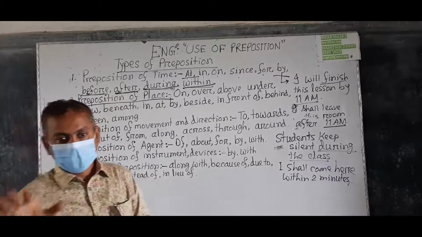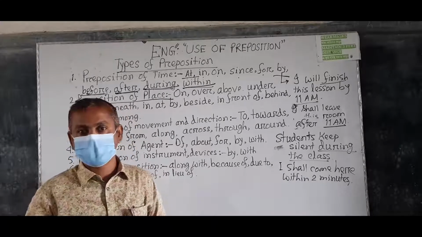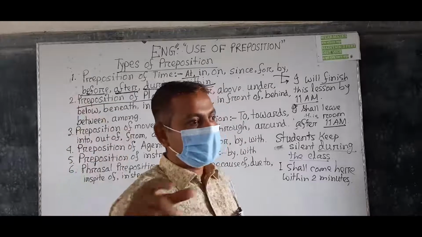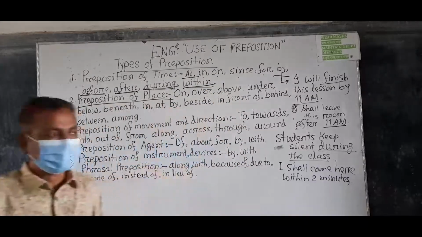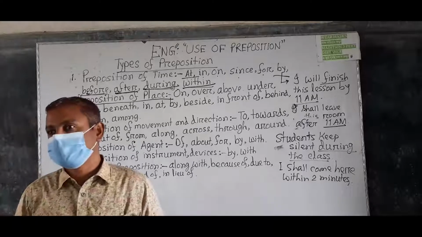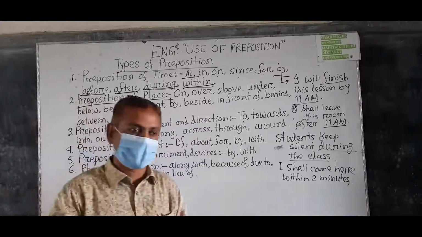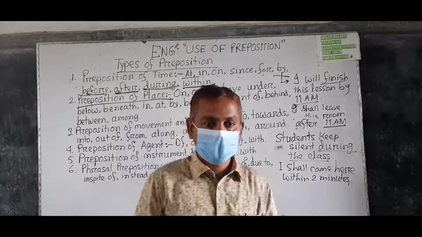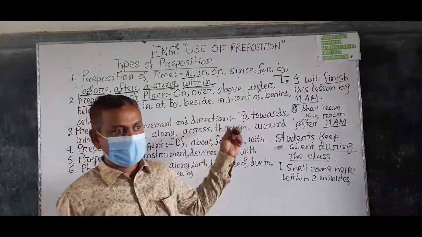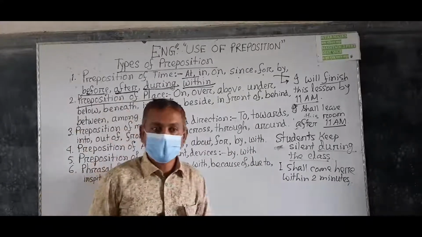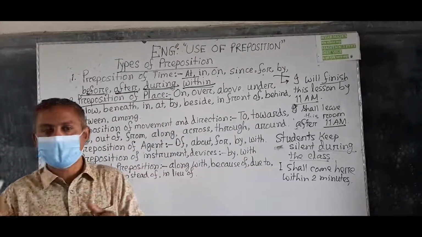Understand? We are in the classroom. That means the classroom has a boundary, an enclosure. Understand? So they live in Bangladesh because Bangladesh has a boundary. That's why we can use in before a place which has a boundary or an enclosure.